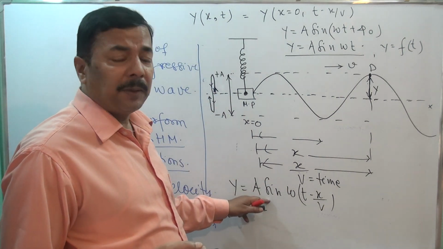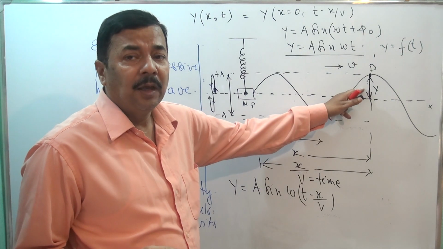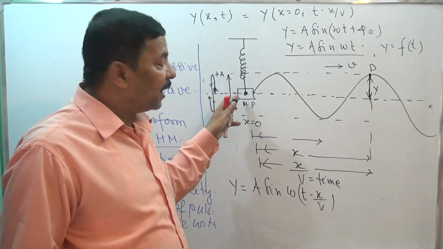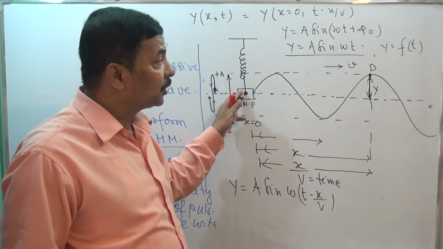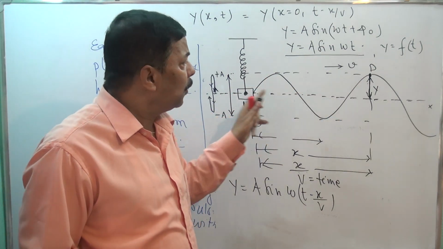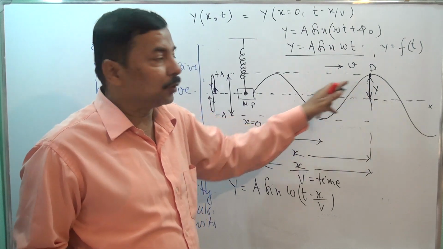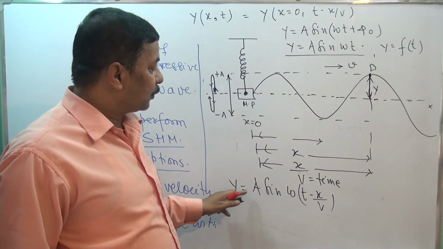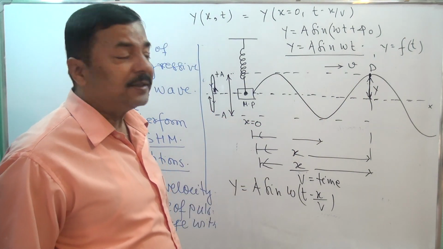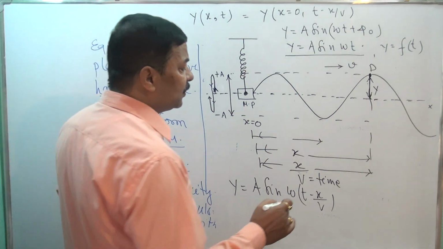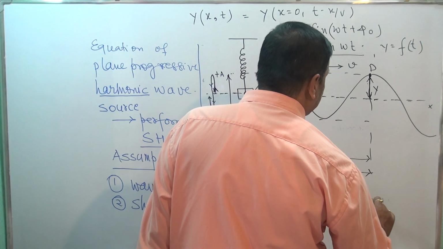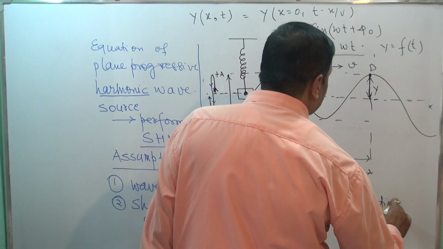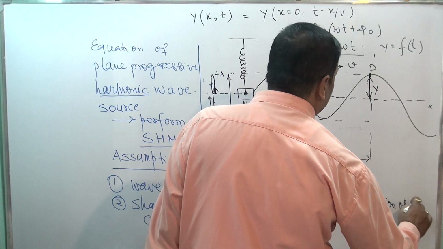It is actually the displacement of the origin particle, and its motion is repeated by this particle. So this is the displacement of this particle also. So we get y equals a sin omega (t minus x by v), and this is basically the equation of wave.